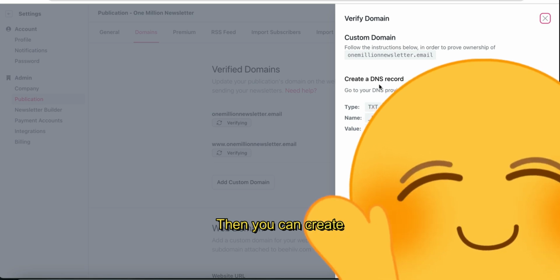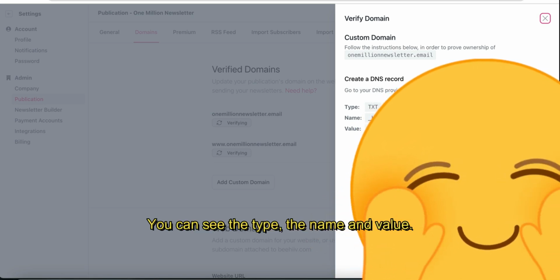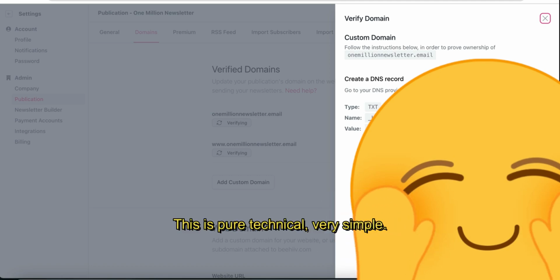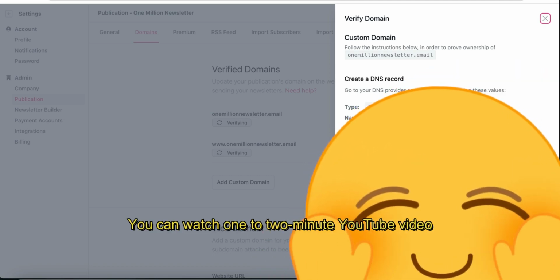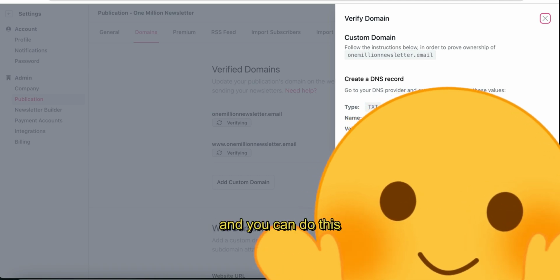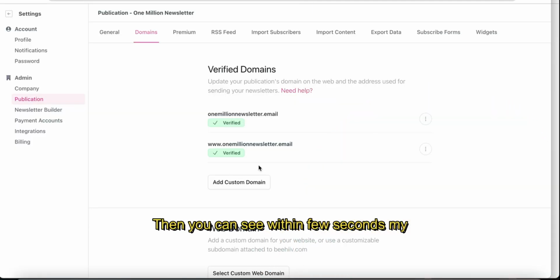Then you can create DNS record. You can see the type, the name and value. This is purely technical, very simple. You can watch a 1 to 2 minute YouTube video and you can do this by yourself. Then you can see within a few seconds my domain got verified.